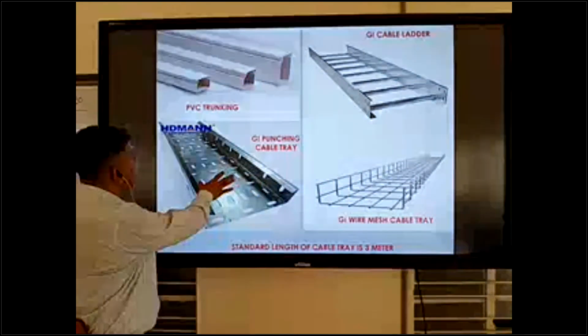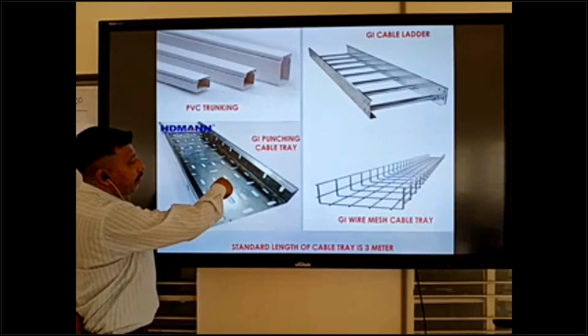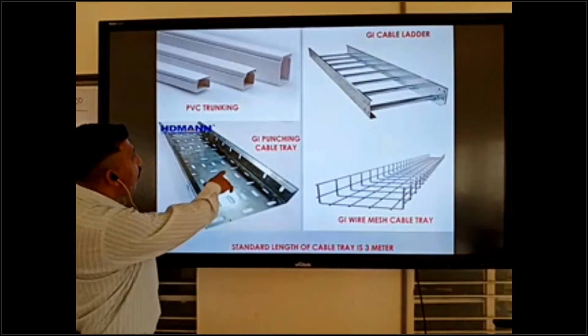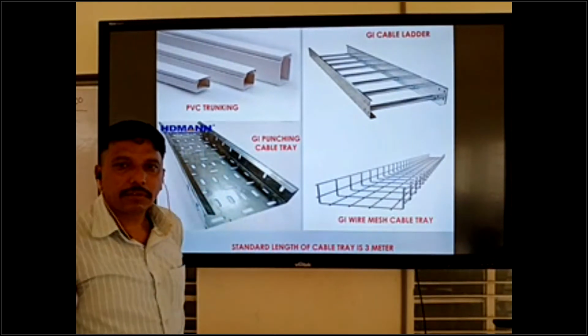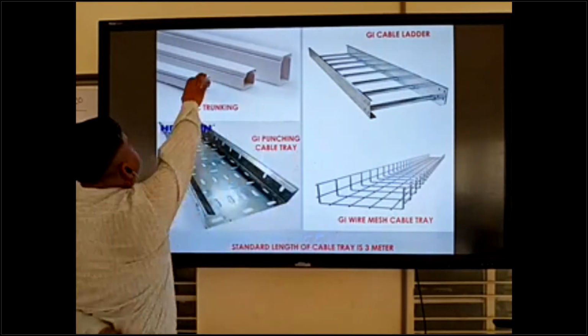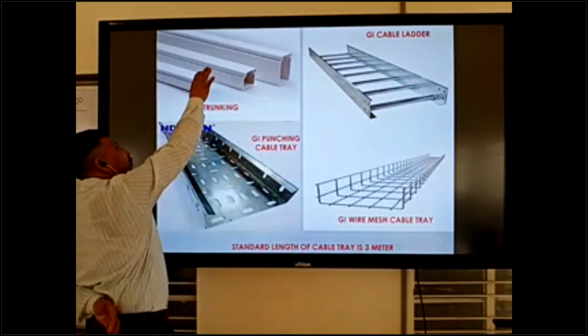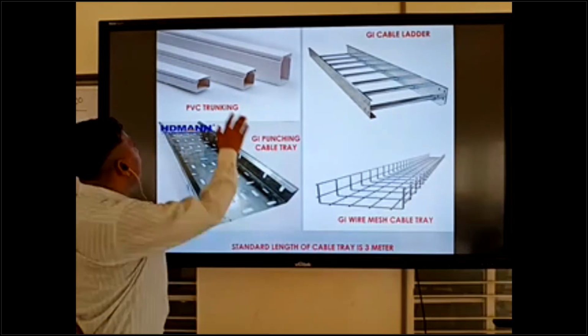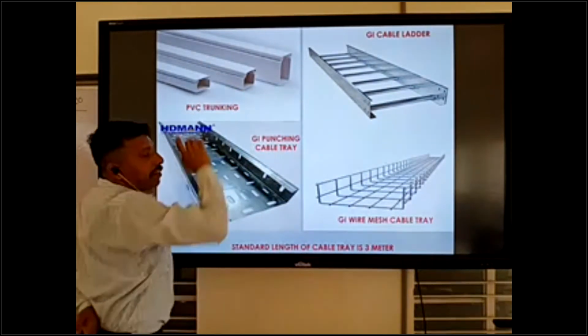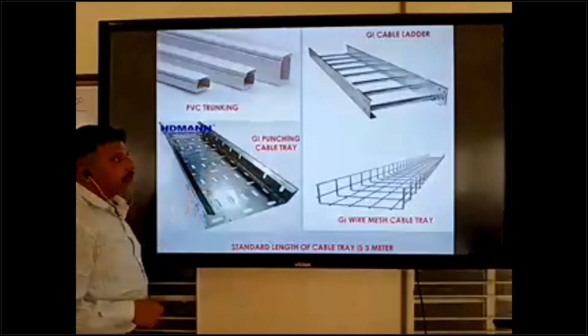This is the punching cable tray, GI punching cable tray. This is used for cable, and this is PVC type trunking. GI also comes the same way, without any holes. You can see there are no holes. The punching tray has holes.